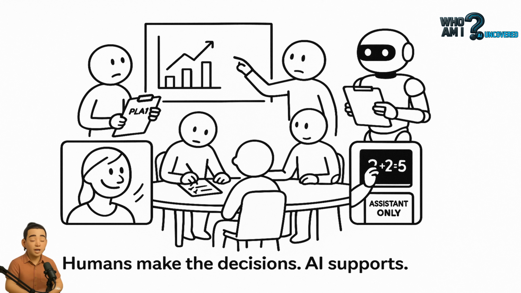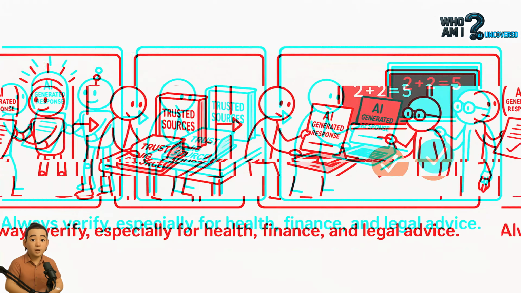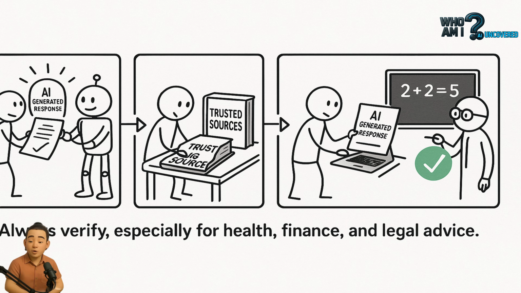So what do you do? Use AI to generate, not finalize. Verify all outputs involving health, law, or money. Cross-check anything critical using human sources. Think of AI as a powerful intern: fast, tireless, helpful, but not always right. The more you understand its boundaries, the better you can use it as a tool, not a crutch. Because in high-stakes contexts, blind trust is not intelligence.